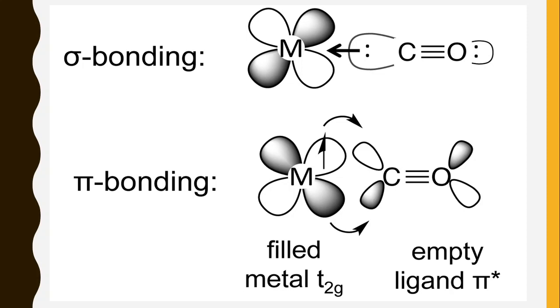Back bonding means when the metal donates electrons to the ligand and the pi bond formation takes place, and this phenomenon is called the back bonding phenomenon. When normally the ligand donates electrons to the metal, it is called sigma bonding. But when the metal donates electrons to the ligand, it is called back bonding or pi bonding phenomenon. This phenomenon is very important in organometallic chemistry.